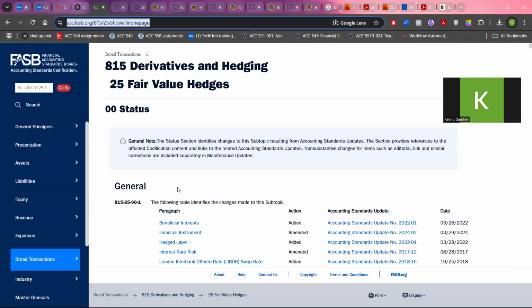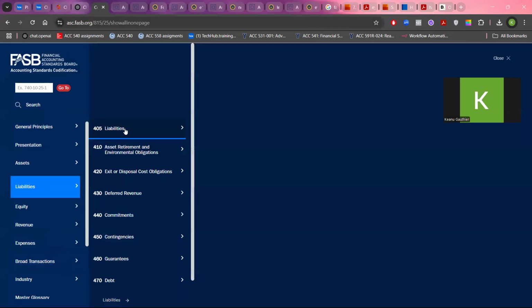So here I'm already inside the FASB codification. Once you find whatever codification you want to specialize the AI in, you just want to go to the lower page. You can see this print. Also, make sure that you are as detailed as possible. You don't want to just take ASC 405. The AI is going to be specialized in liabilities. You want to be more specialized